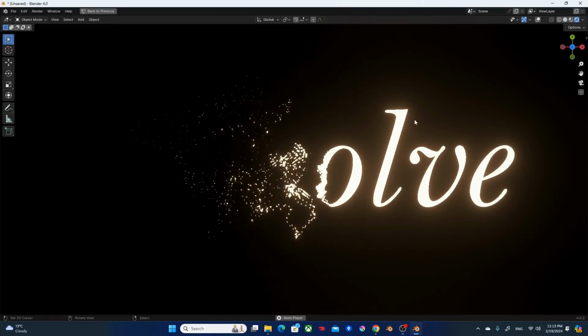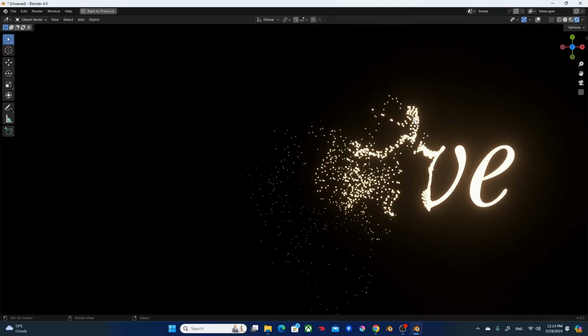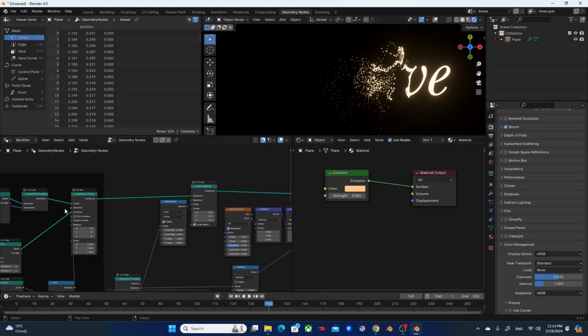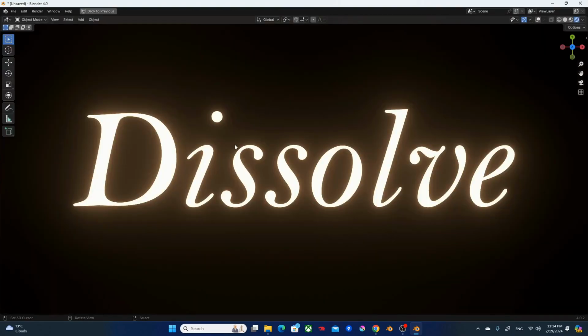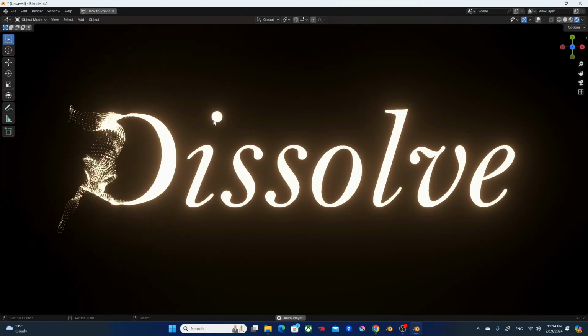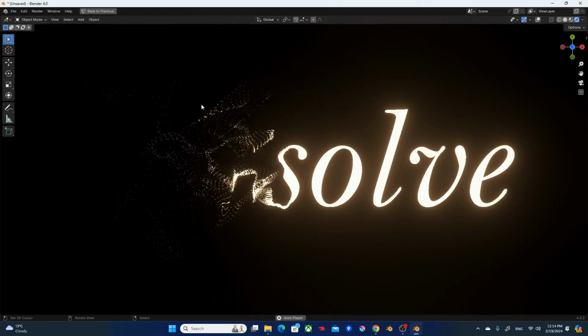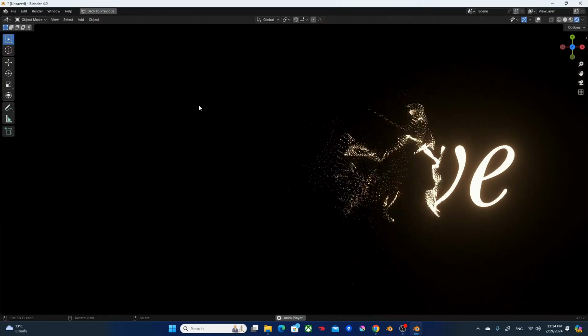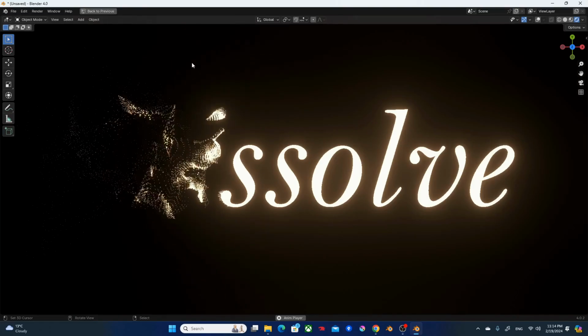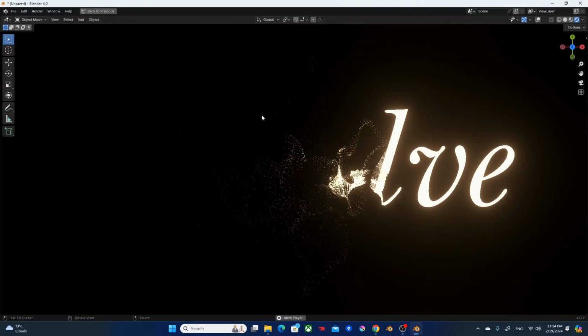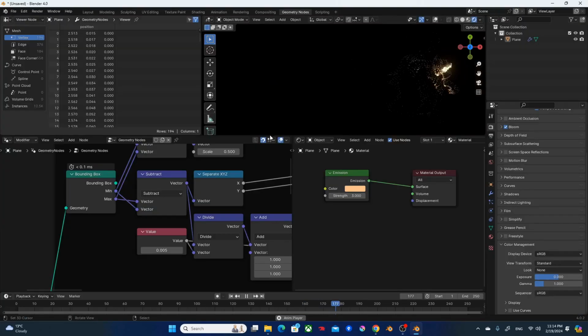Alright. Looks cool. I'm just gonna tweak the size of the box. Maybe half size. Maybe that's cleaner. Alright. It's dissolving. It's pretty, isn't it? I think it's pretty. Okay.